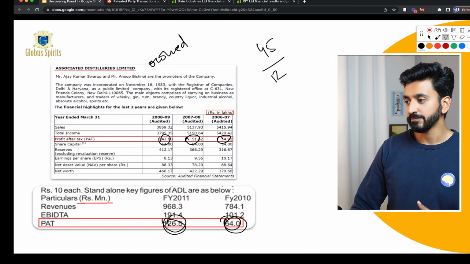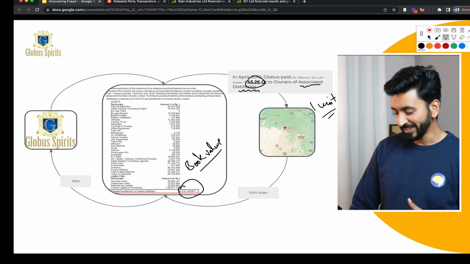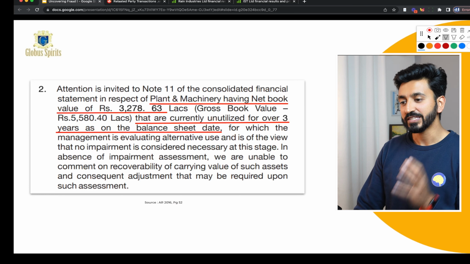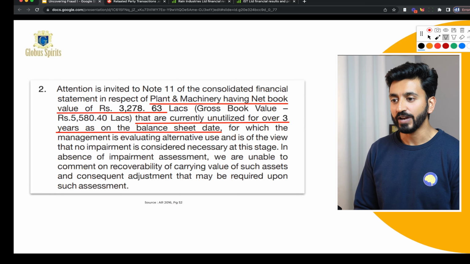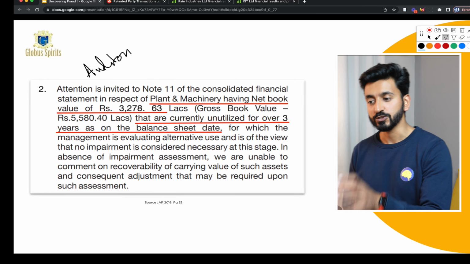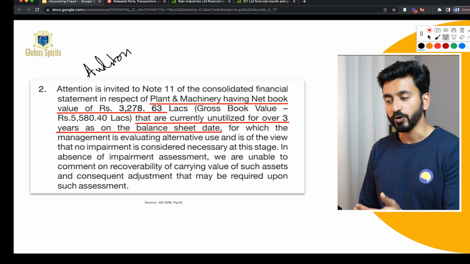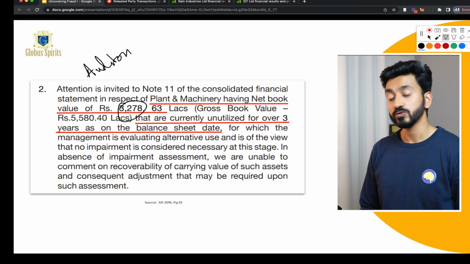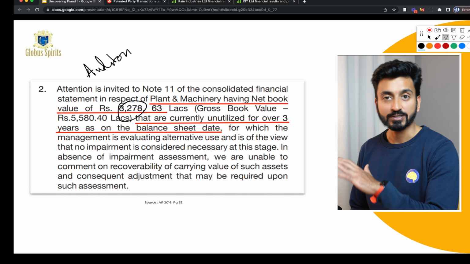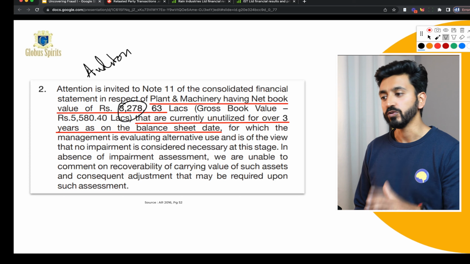The problem is, another plot twist. So 3 years later, the auditor wrote in their report that there is a plant and machinery, which is basically this unit that Globus Spirits had bought from their own owners, worth 32.78 crores, which is lying there on the books, and it has been totally unutilized over the last 3 years.